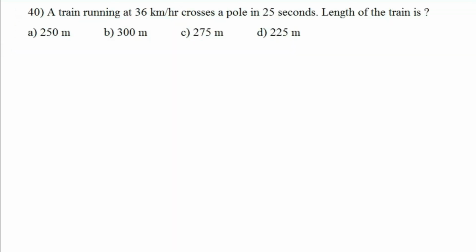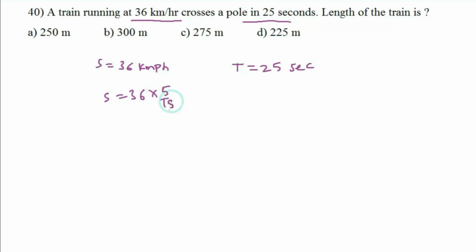Question number 40. A train running at 36 km per hour crosses a pole in 25 seconds. Then the length of the train is. Speed equal to 36 km per hour and time is 25 seconds. Speed equal to 36 into 5 by 18, converting 36 km per hour to meter per second. 18 one time, 18 2 times 36. Speed equal to 2 into 5, 10 meter per second.